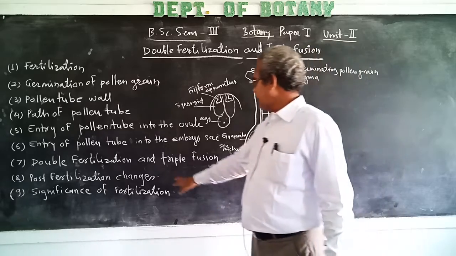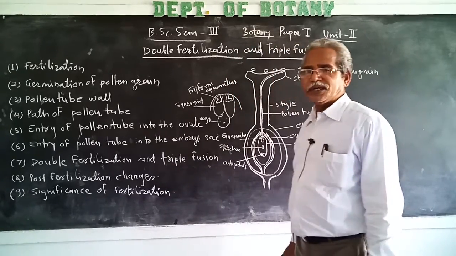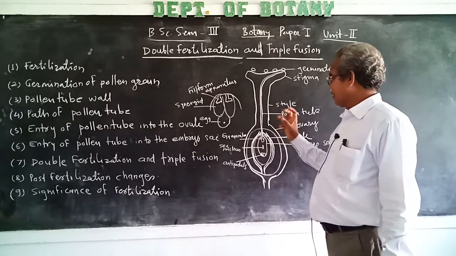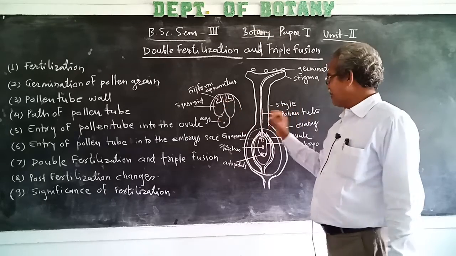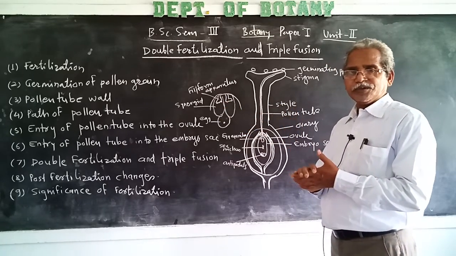Then post-fertilization changes. After fertilization of the egg by a male gamete, it develops into an embryo.